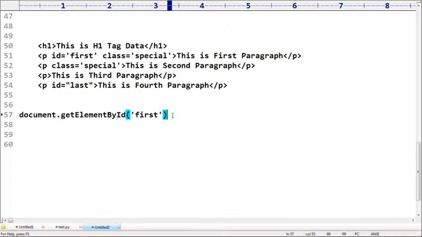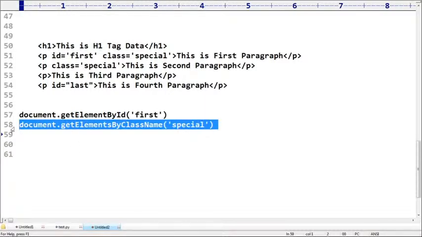Next, getElementsByClassName with special. Is it going to return the first paragraph?